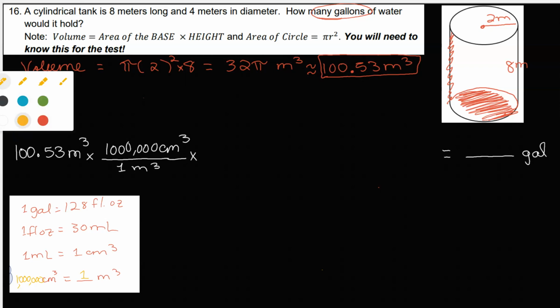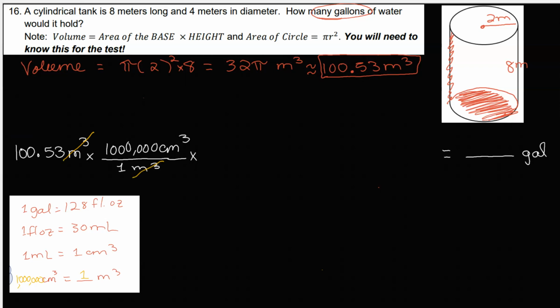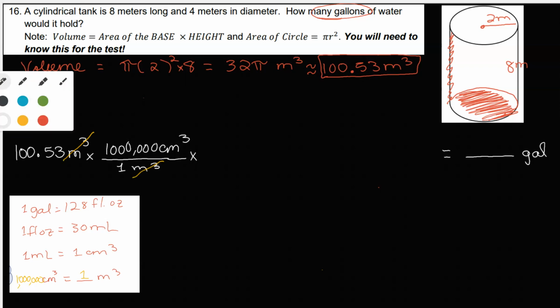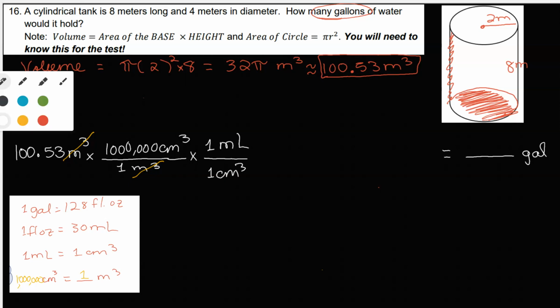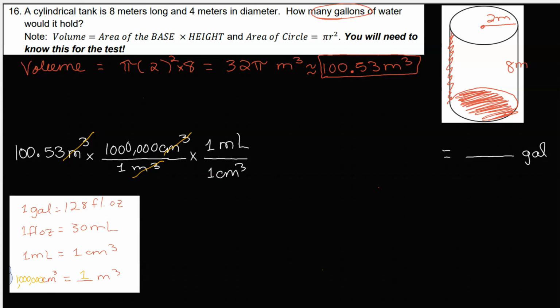And so we see here that meter cubed cancels with meter cubed, and then 1 centimeter cubed is 1 milliliter. That's like the really cool bridge, and that's why the metric system is pretty awesome. That conversion right there, 1 centimeter cubed is 1 milliliter. It's converting things that are in normal solid state into milliliters, which is liquid.